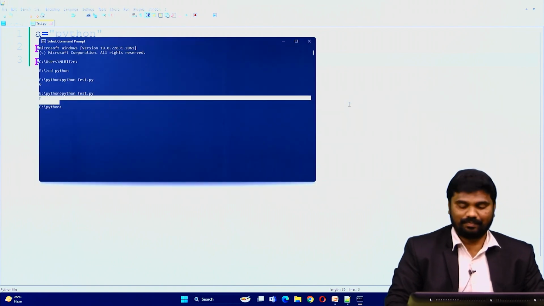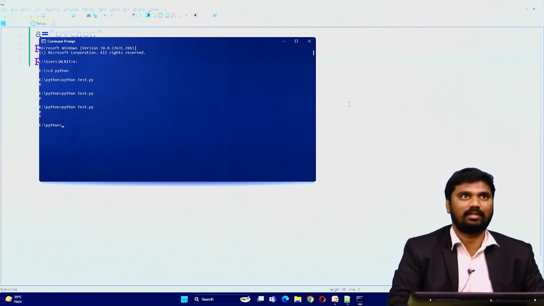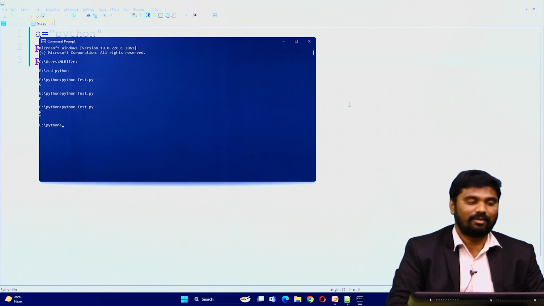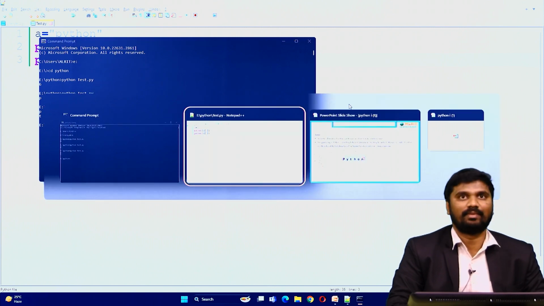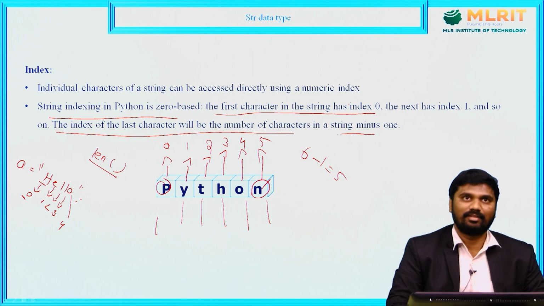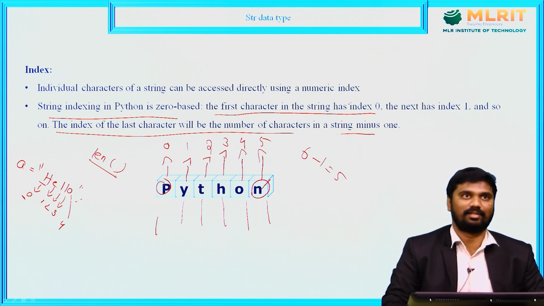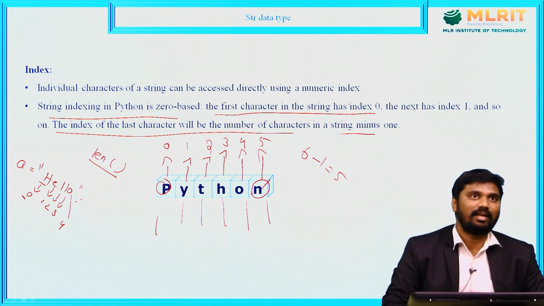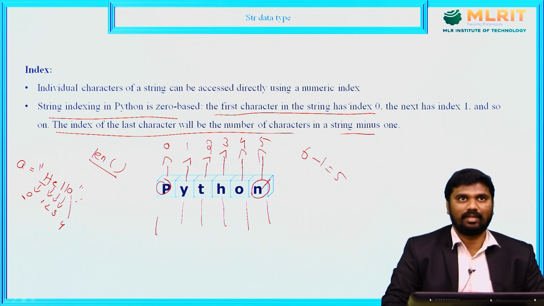See, T. So by using index numbers we can access the individual characters of a string. So that is about index. Next, for example, if you want to access a range of characters in a string,